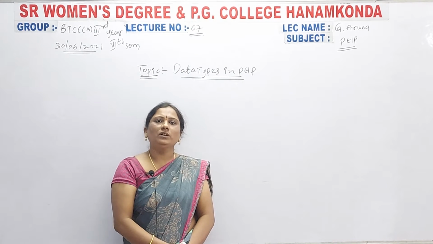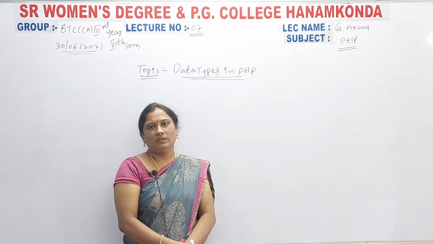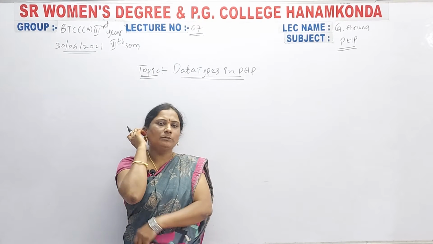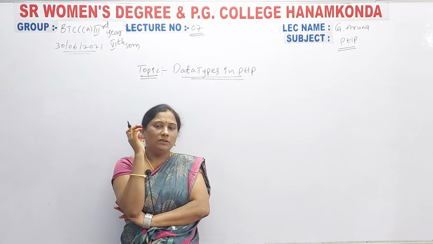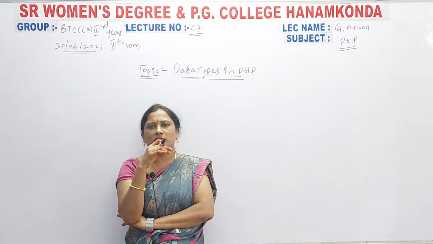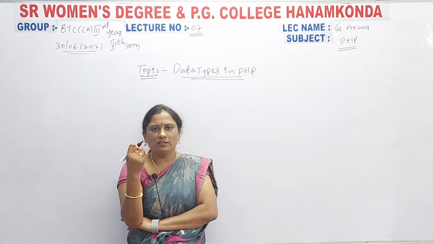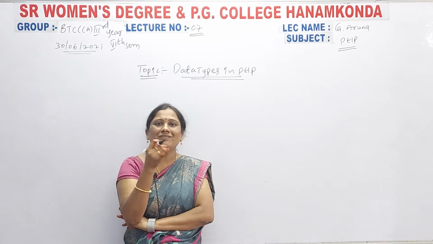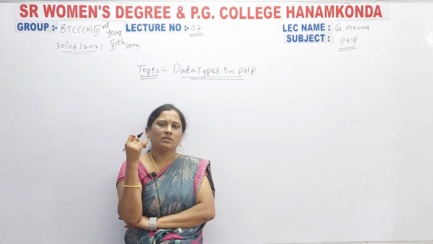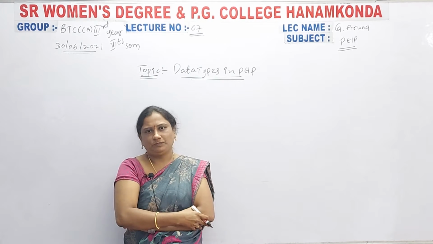Different types of variables can be used in different ways, and for that purpose the data types are used. Some variables can store numeric values, some variables can store only string values, that means characters, and some variables can store decimal values, that means floating point values. For that reason the data types are used.